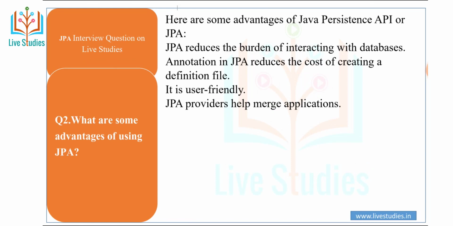Another question is, what are some advantages of using JPA? There are some advantages of the Java Persistence API. JPA reduces the burden of interacting with the database through annotation. JPA reduces the cost of creating definition files. It is user friendly. JPA providers help merge applications.